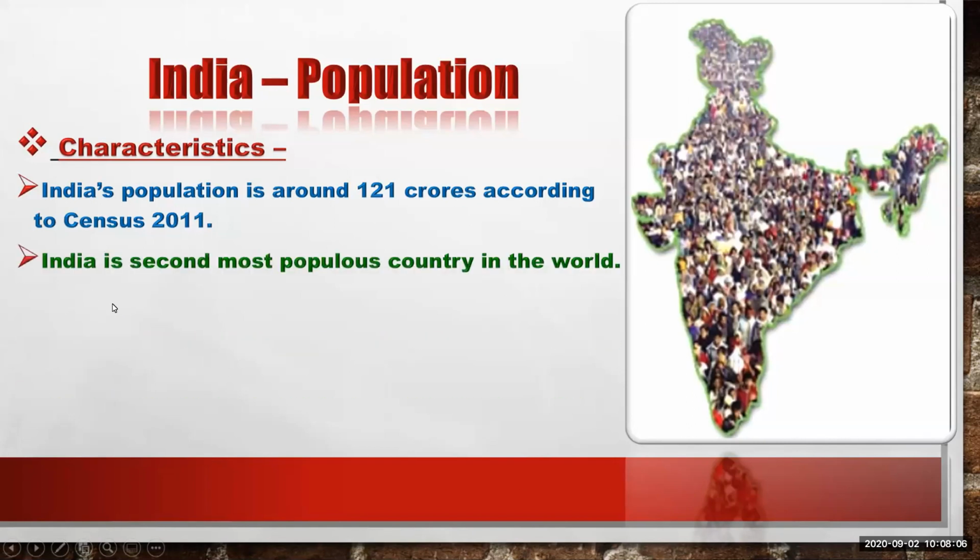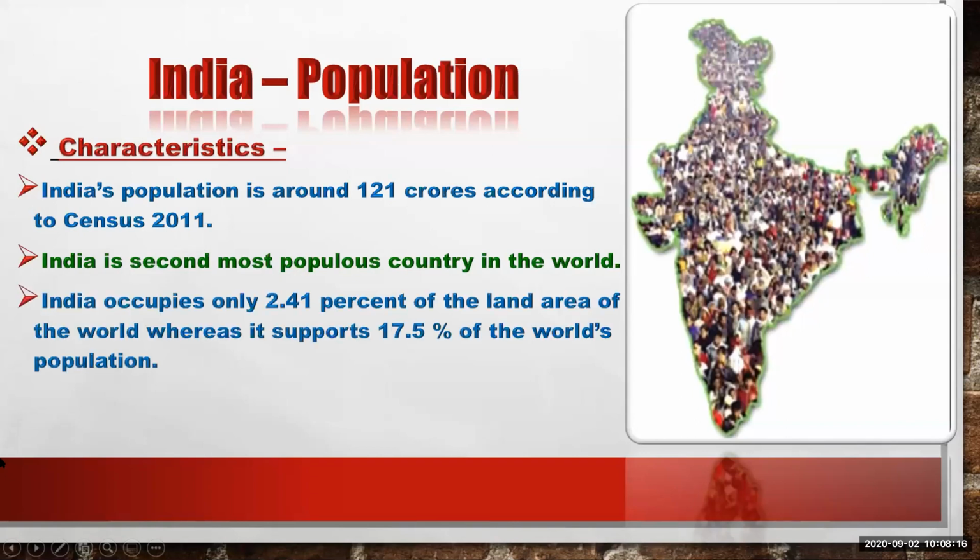Second characteristic is India is the second most populous country in the world, as we know, and we will reach the top also if there is no limit to the growth of population. The third characteristic is India occupies only 2.41% of the land area of the world, whereas it supports 17.5% of the world's population.